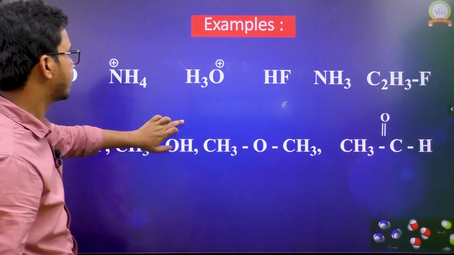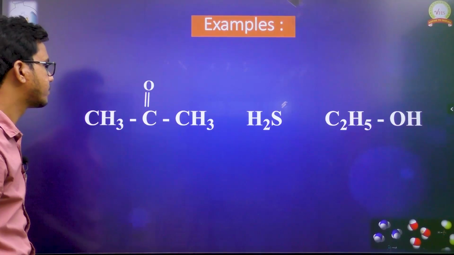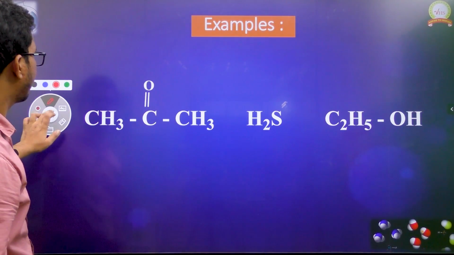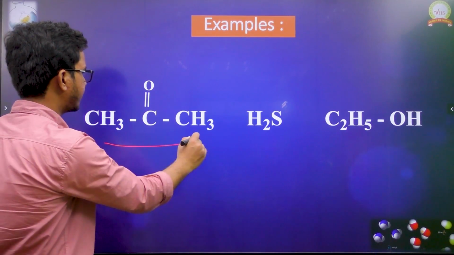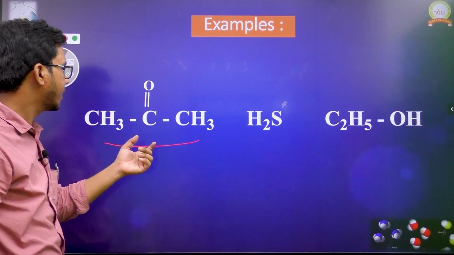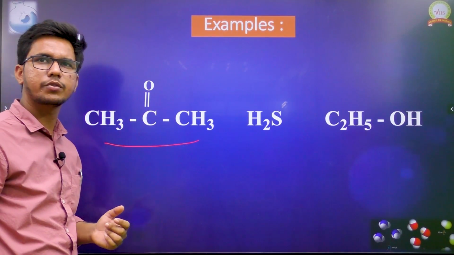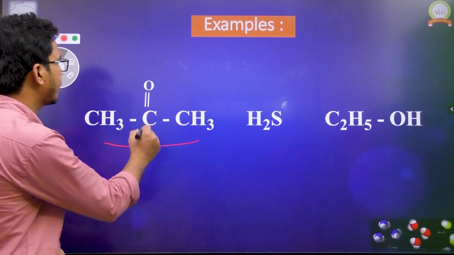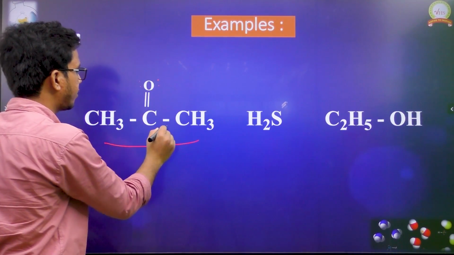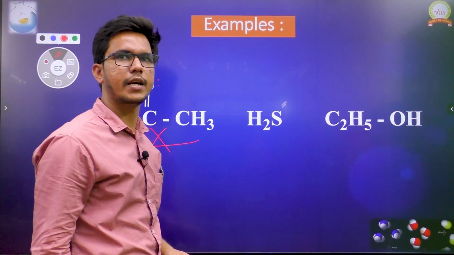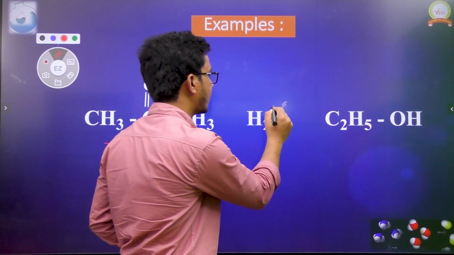Let us see some other examples. Now we have acetone. We have the double bond O and we have hydrogens over there. Here electronegative atoms are there and hydrogens are also there. But hydrogens are not directly connected to oxygen, so we only have acceptor units, but not donating units. It won't form hydrogen bonding.